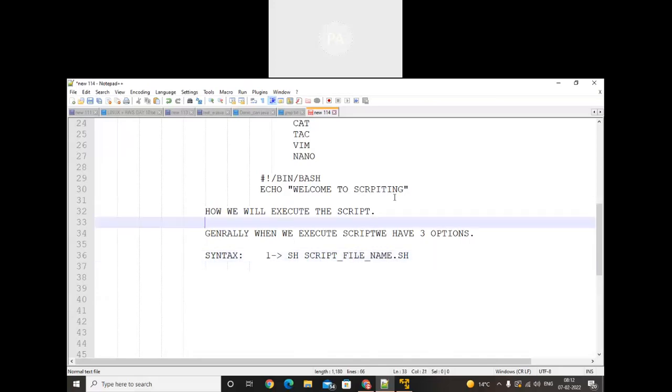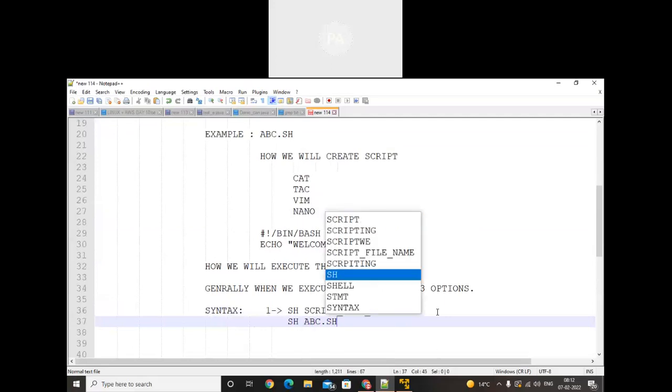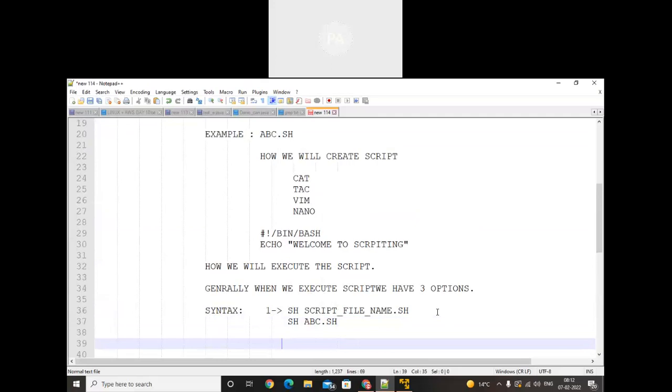For example, we have a script named abc.sh, so I will write sh abc.sh. This is the first way by which we can execute the script.